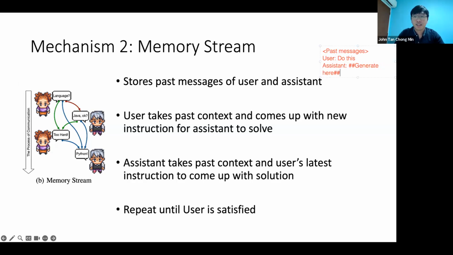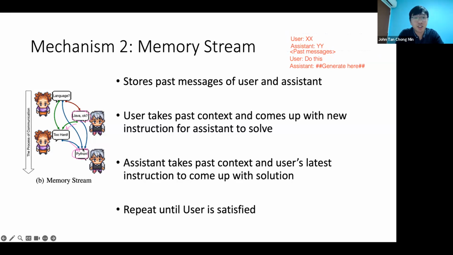generate here. So what happens is that we have this memory in past messages. The past interactions of the user and assistant will be here, like user, assistant. So you have all these things to ground it, and then the assistant will generate something that is relevant to the stream of exchanges. Like over here, language Java. Okay, too hard. Then you generate again Python. If I didn't have this memory, I would maybe just repeat Java again. So this memory stream is basically conditioning on what has happened in the conversation so far.